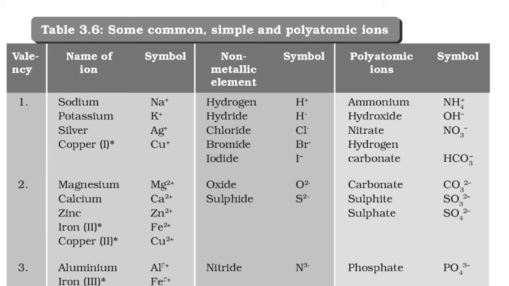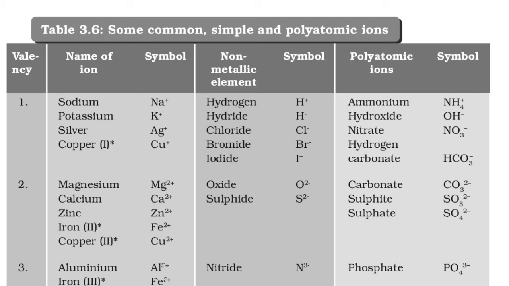Similarly, iron also shows variable valency, 2 and 3. In the bottom row you see aluminium Al3+ and iron Fe3+, showing valency 3. Why they show variable valency, you will study in upper classes, 11-12.